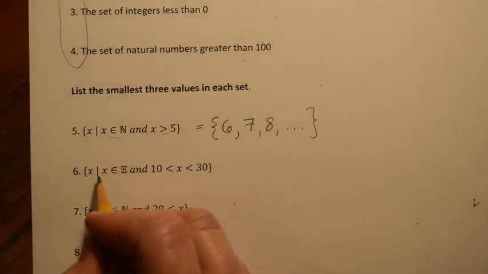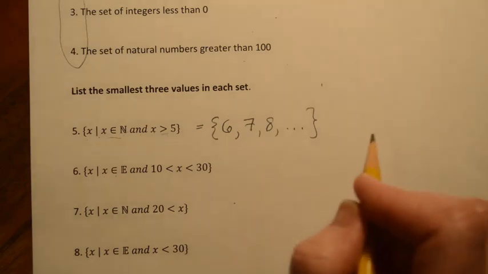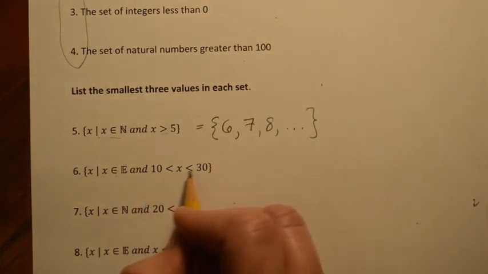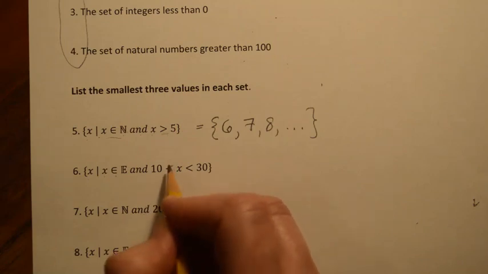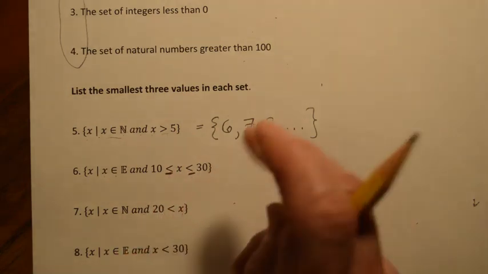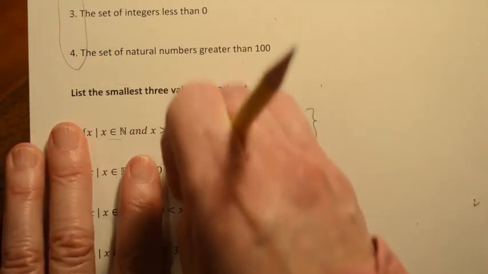Okay, the next set. Calling all x such that x is a member of the even natural numbers, so 2, 4, 6, 8, 10, 12, 14, and so forth. And it has to be between 10 and 30, not including 10 and 30. Again, this would include 10, this would include 30, but we don't have that. We don't want to include them.